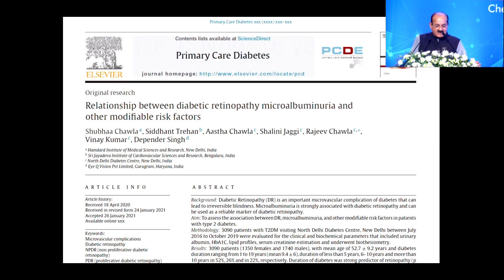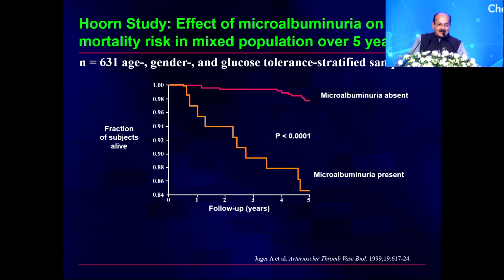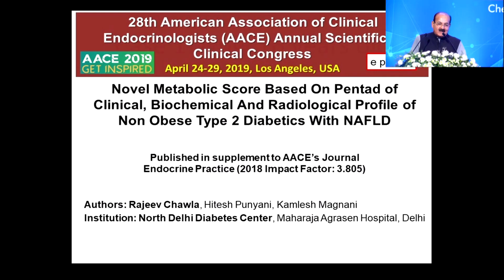We tried to establish a relationship between diabetic retinopathy, microalbuminuria, and other modifiable risk factors, and we found again a very, very strong coassociation, not only of retina and microalbuminuria, but also with many modifiable risk factors for CV disease. The study we know has established that microalbuminuria has an impact on overall CV mortality over 5 years. So the moment you have presence of microalbuminuria or worsening of micro to macroalbuminuria, not only is there going to be a progression in overall albuminuria, but also an increase in CV mortality at 5 years.